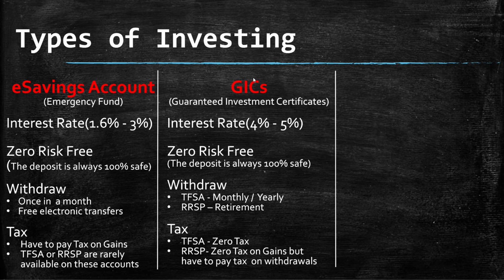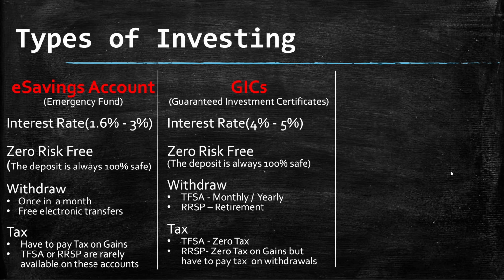So to wrap up again, GIC is a much better option than an e-savings account. The benefit is we don't have to pay any tax. We get the higher interest rate, but the biggest benefit of a savings account is we can withdraw our money at any time. We just move our money from savings to checking, and then we can use it right away. That's the difference between these two.